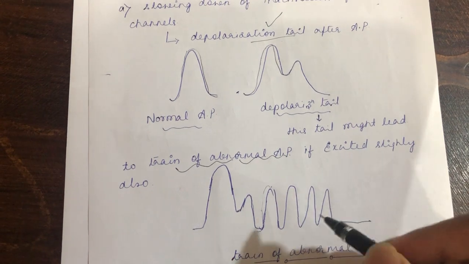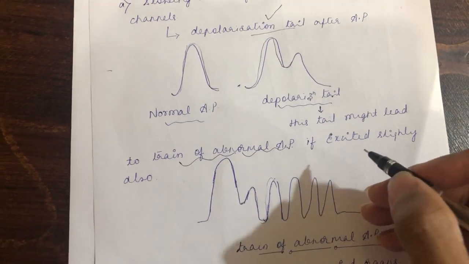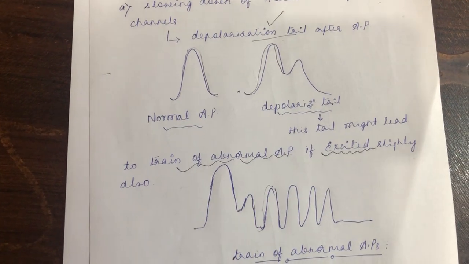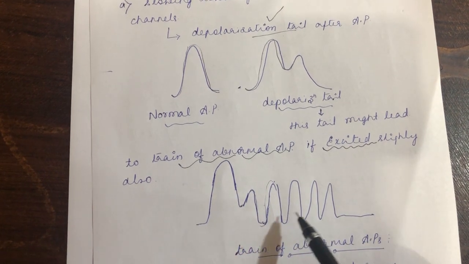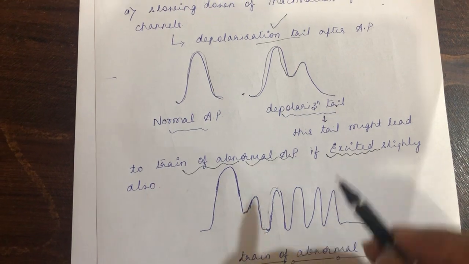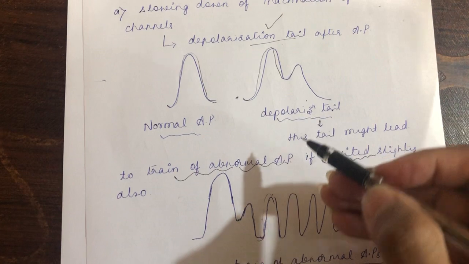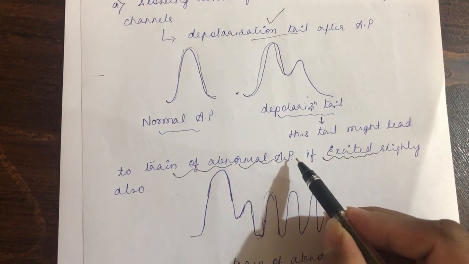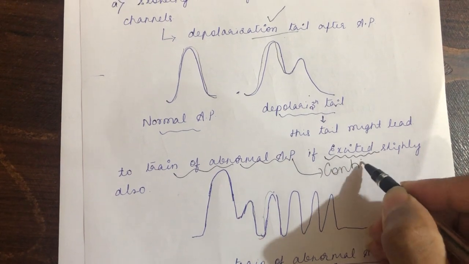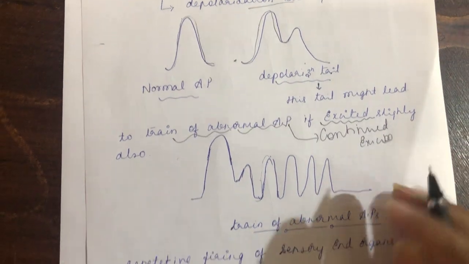That will lead to repetitive firing of the nerve action potential, so there will be continuous excitation of the neurons because of this abnormal train of action potentials. So pyrethroid causes the occurrence of a depolarization tail, which leads to a train of abnormal action potentials, which leads to continued persistent excitation.